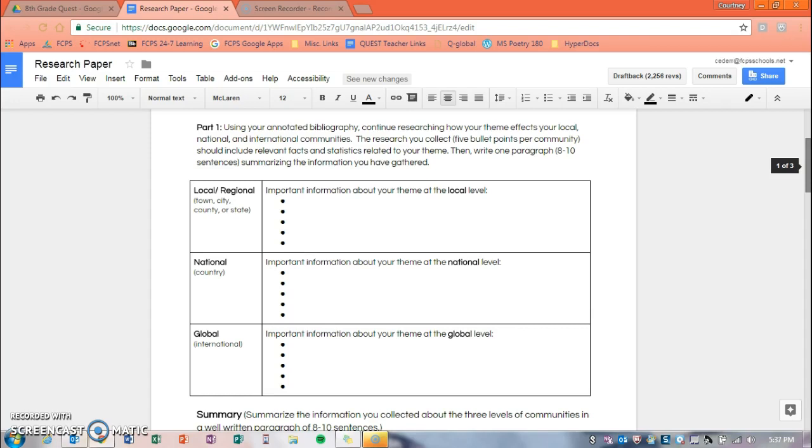For example, if your theme is social service, your research should focus on a specific area of social service, like veterans. So for example, you could research problems related to veterans at the local level in McLean, Fairfax County of Virginia, at the national level, and the problems internationally. Another example would be if you are researching health and wellness. You may want to narrow your focus to childhood obesity or childhood cancer research.